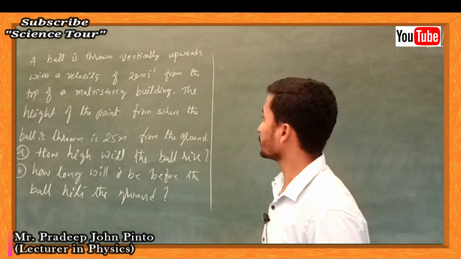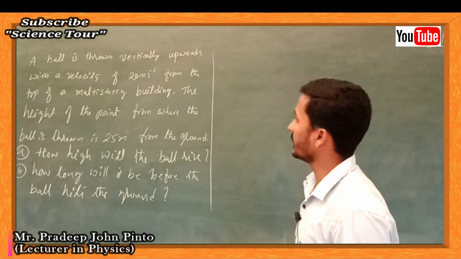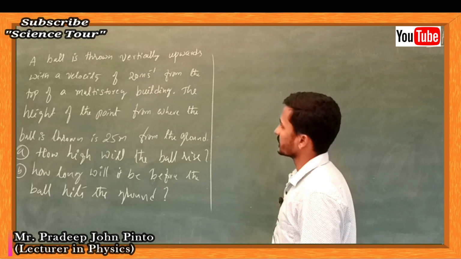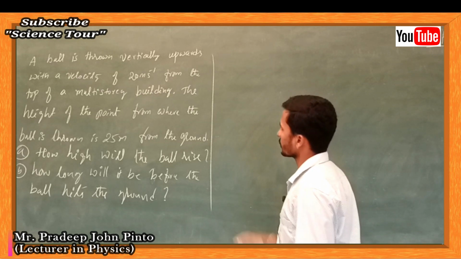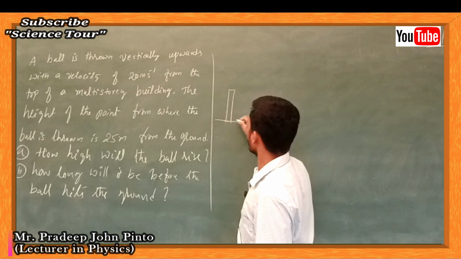Okay, once again we are going to discuss one more problem. A ball is thrown vertically upward with the velocity of 20 meter per second from the top of a multi-story building. Already one building is there. Okay. So now what happens?